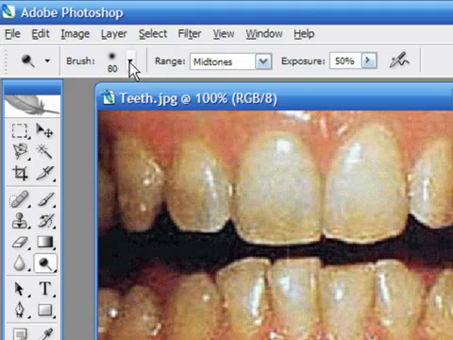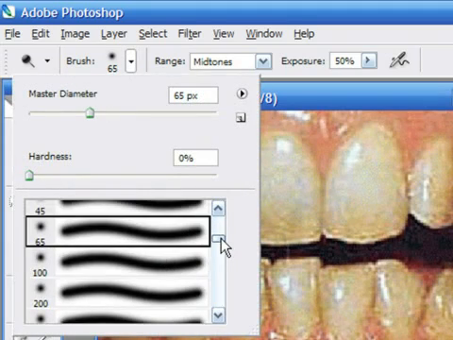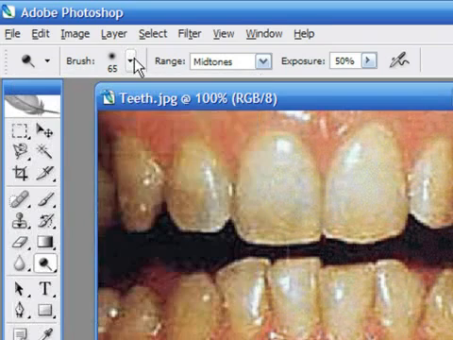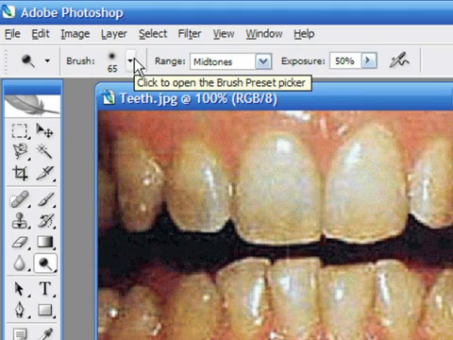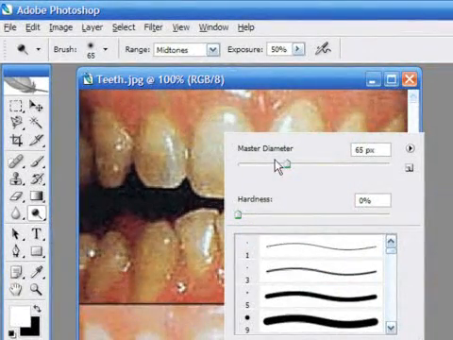Select a soft, round brush from the menu. If you work with a solid brush, the edges of where the brush didn't go over will be clearly visible. This takes the natural look out of the picture. Select a brush size according to the size of each tooth.